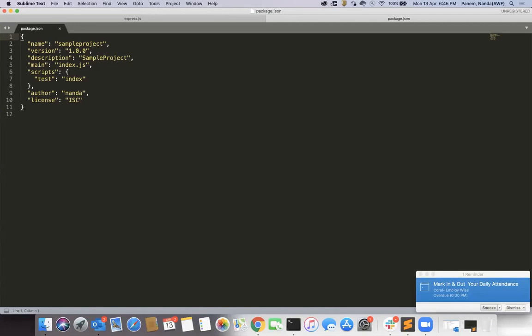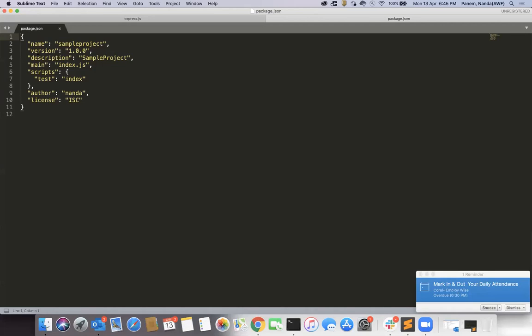Then what you are going to do over here is add packages. What packages do you want to add? You need to add express in the project.